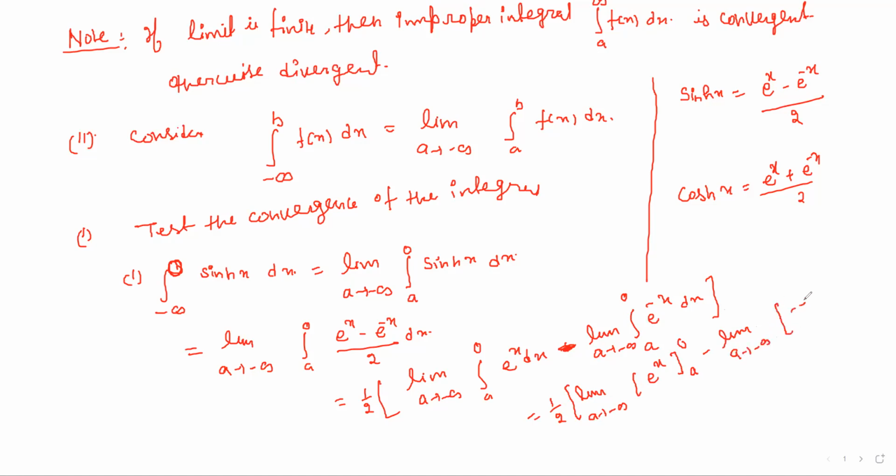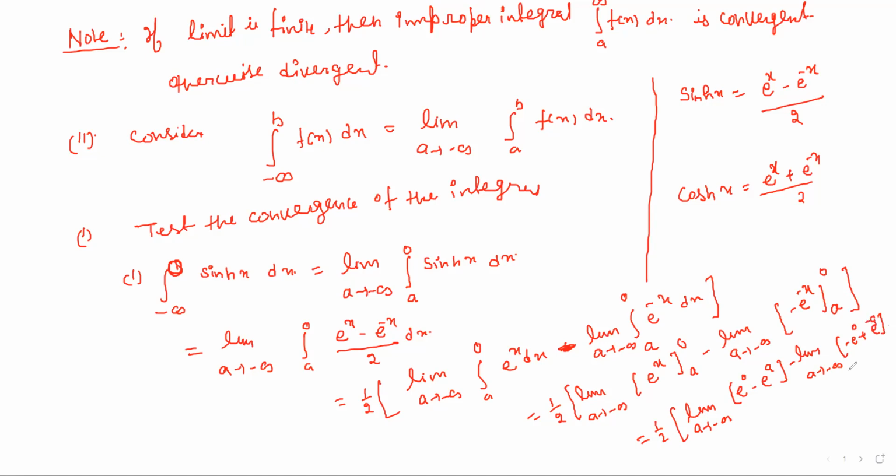And the integration of e to the power minus x is minus of e to the power minus x, and the limit goes from a to 0. Now we put the value, then we get limit a tending to minus infinity, e to the power 0 minus e to the power a, minus limit a tending to minus infinity. This is minus e to the power 0 plus e to the power a.